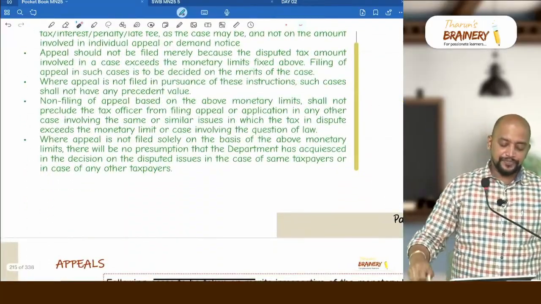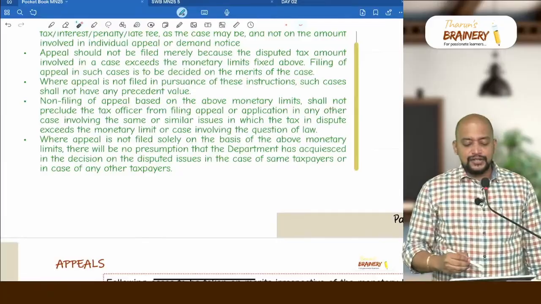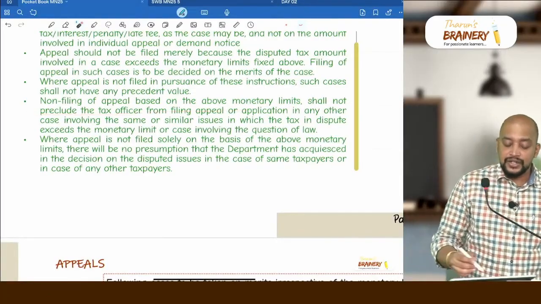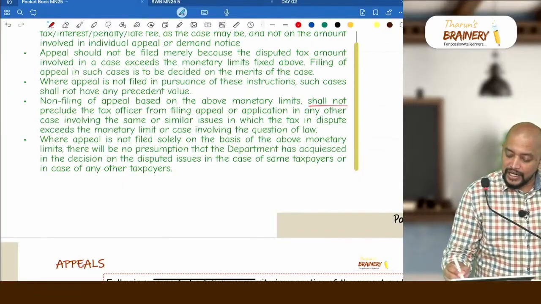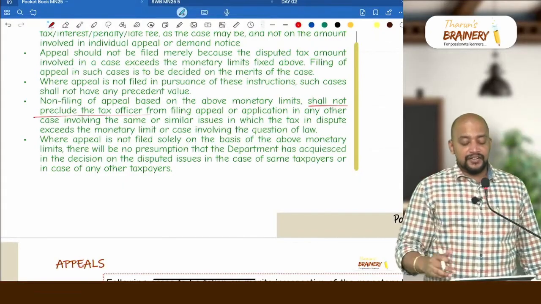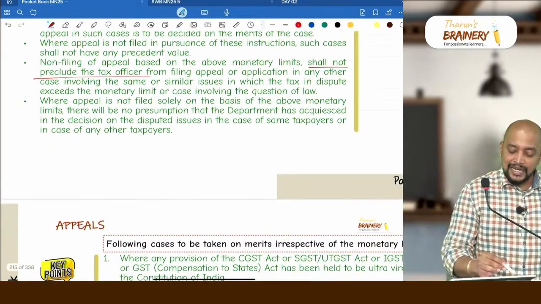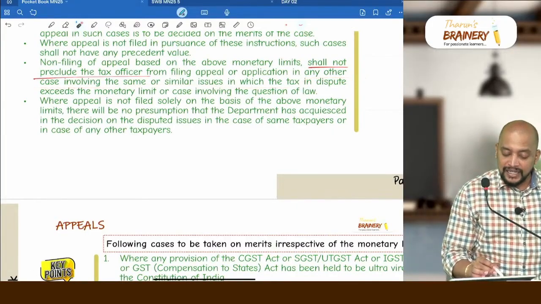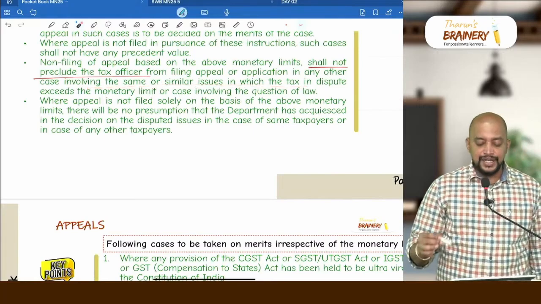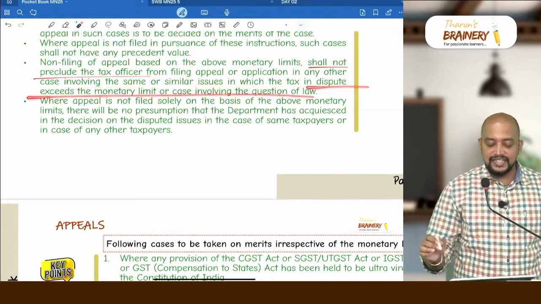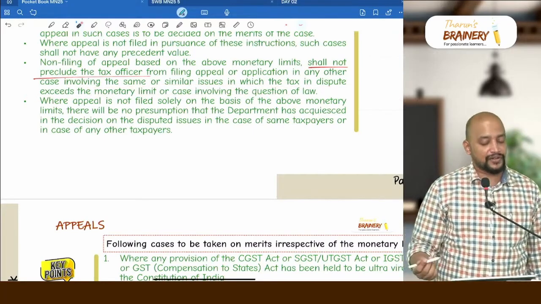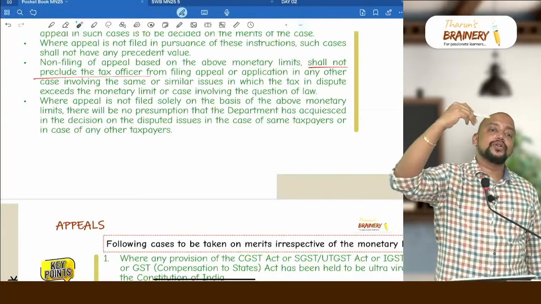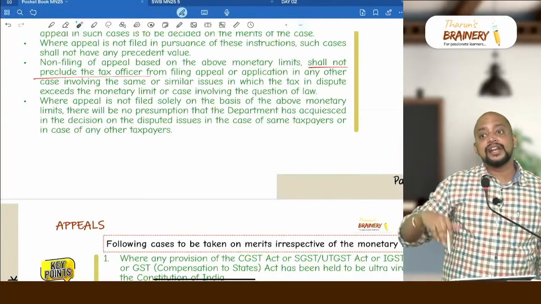You read that. Non-filing of appeal based on the above monetary limits shall not preclude the tax officer from filing an appeal or application in any other dispute or in any other case involving the same or similar issues in which the tax in dispute exceeds the monetary limit or case involving question of law. Okay, so they can definitely go. In the previous case, why they did not go? Because of the monetary limit issue does not mean in future they cannot go.